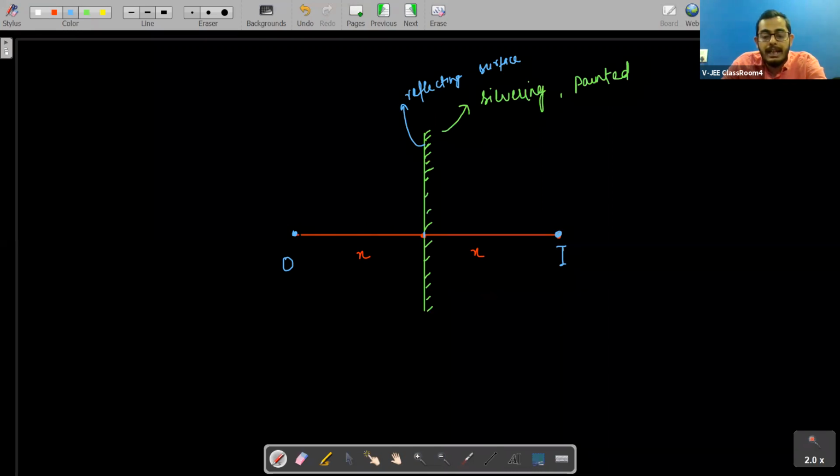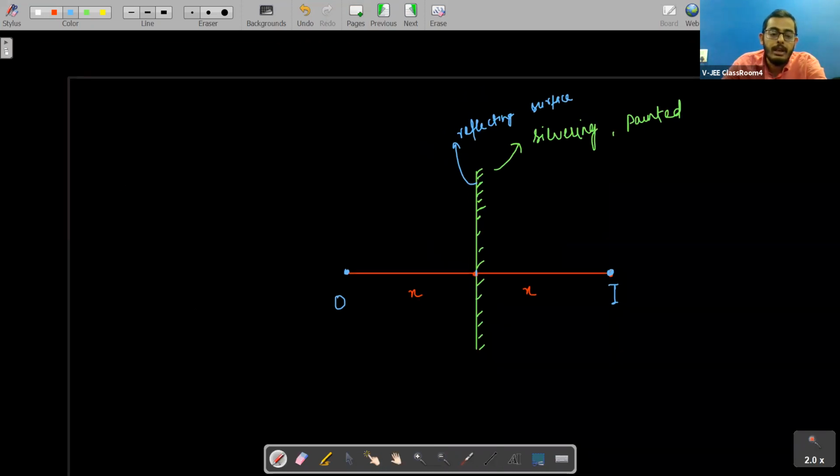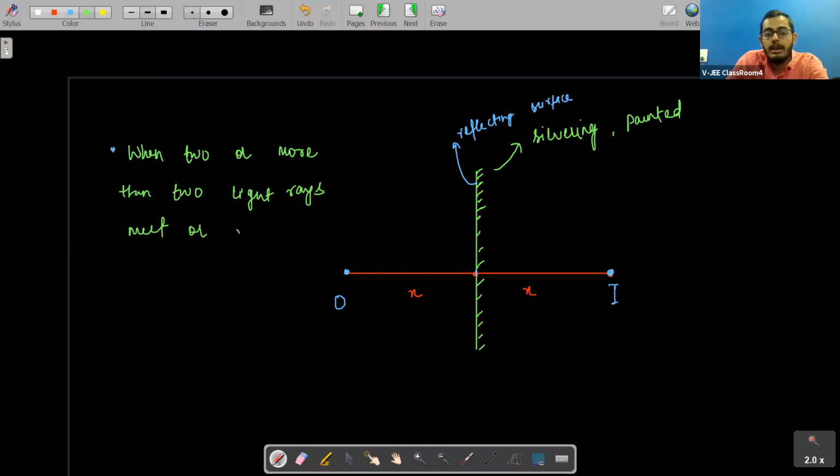So how can you tell me, students, how is an image formed? How is an image formed? Do we know? When two or more than two light rays meet, or appear to meet.